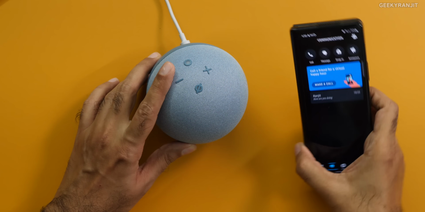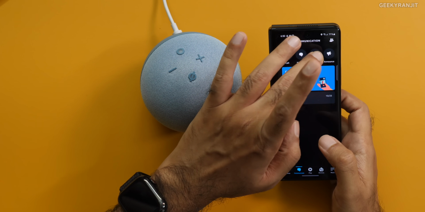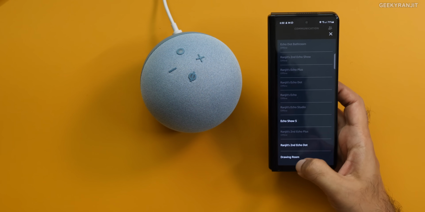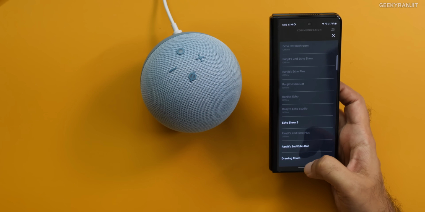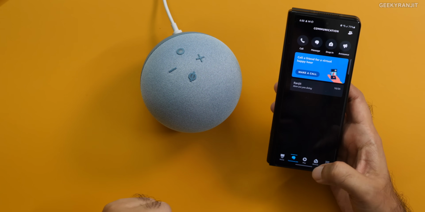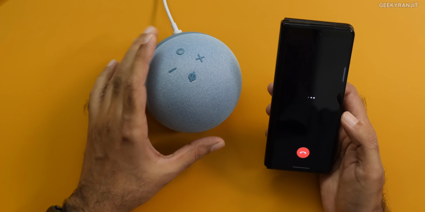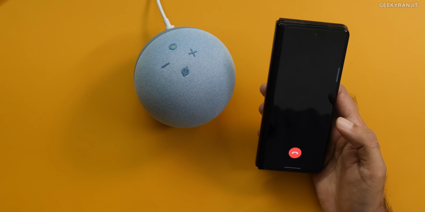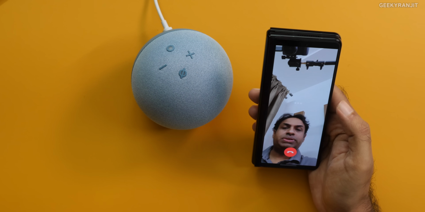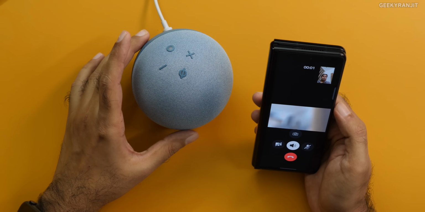So let's try that. We have one Alexa over here, and what we can do is go to this Drop In menu, and I have a bunch of Alexas. In fact, I have one in the drawing room, which has a screen, so it also has a camera. If it doesn't have a camera, it's just going to be a voice communication. For example, on this, if I do, it will be just voice communication. But if I click on this one, as this has a camera, it will initiate a video call. So as you can see, because that's an Echo Show, it's doing a video call.